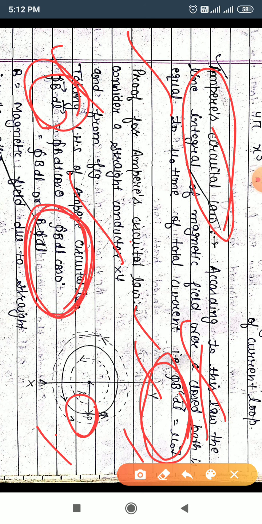We just discussed that the angle between magnetic field and current element is 0, and cos 0 is equal to 1. So the line integral of the magnetic field is equal to the integral of B dl, or taking the magnetic field out of the integration, B times the integration of dl.